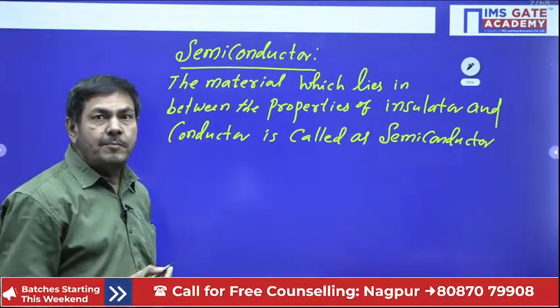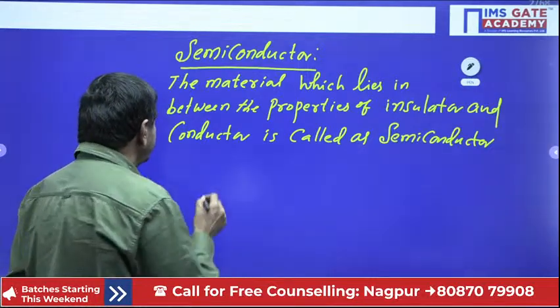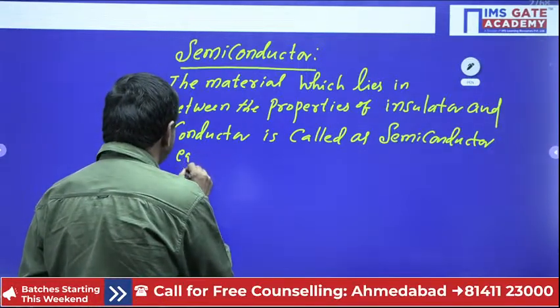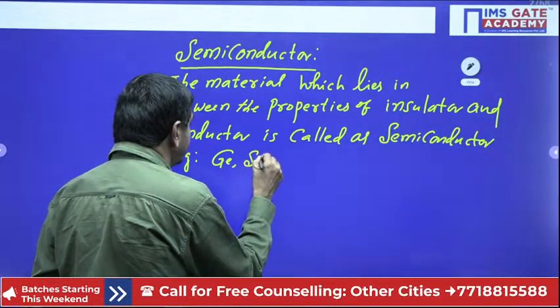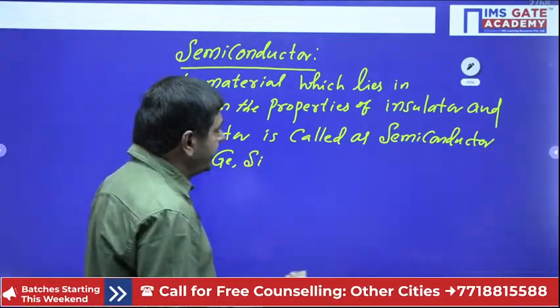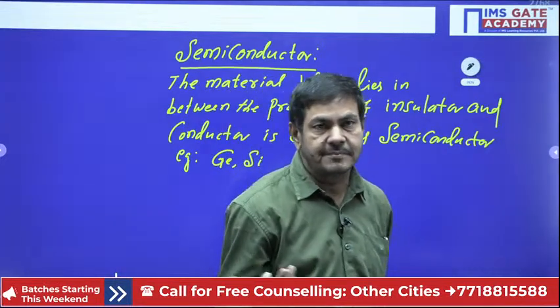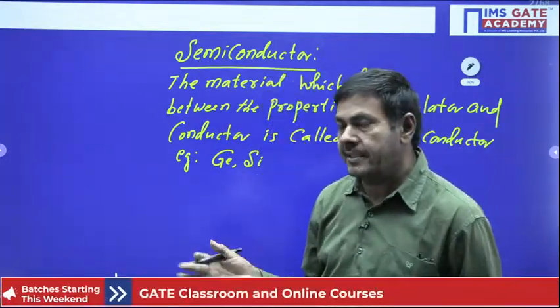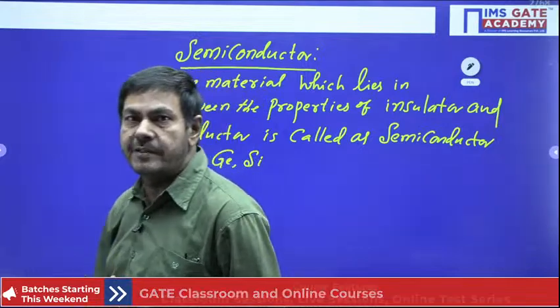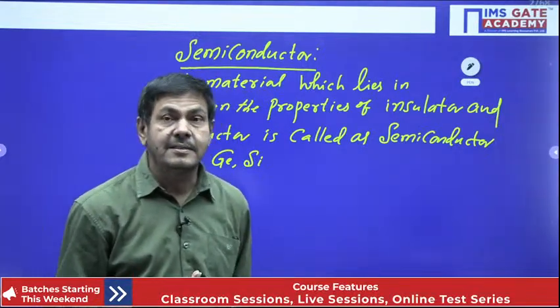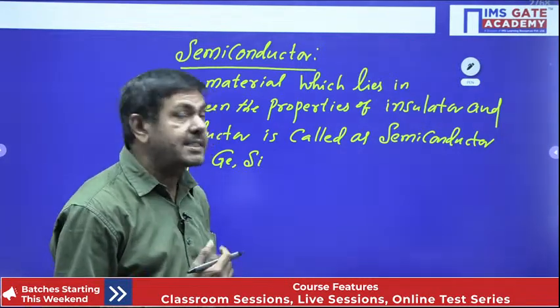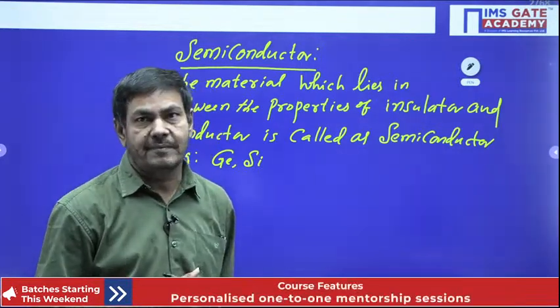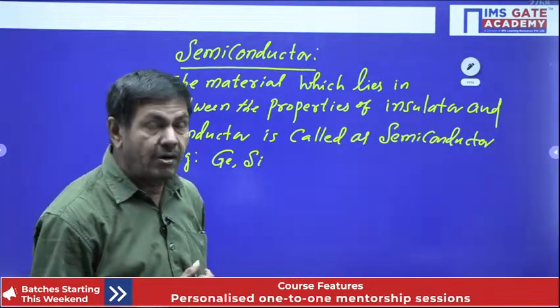What are the examples? Germanium or silicon we can take. Most practically we are using silicon as compared to germanium. The reason is that silicon has a high withstanding temperature, but germanium cannot withstand high temperature.